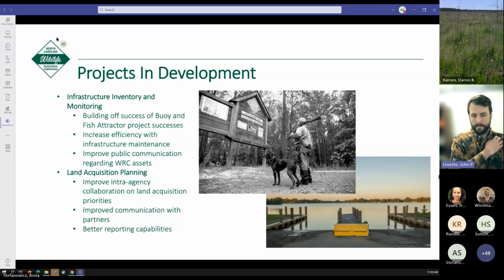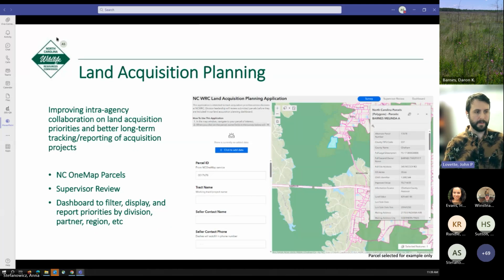Another project that we've been working on recently is a better land acquisition planning application. A lot of the land acquisition work is handled by Ben Solomon and our Land and Water Access Division, but obviously there are acquisition priorities that come up all across the agency for different reasons. So we wanted to improve the interagency collaboration on acquisition priorities and facilitate better long-term planning, long-term tracking and reporting of these acquisition projects. So again, we can use that parcel data set that I mentioned before in this application that you see on the right here.